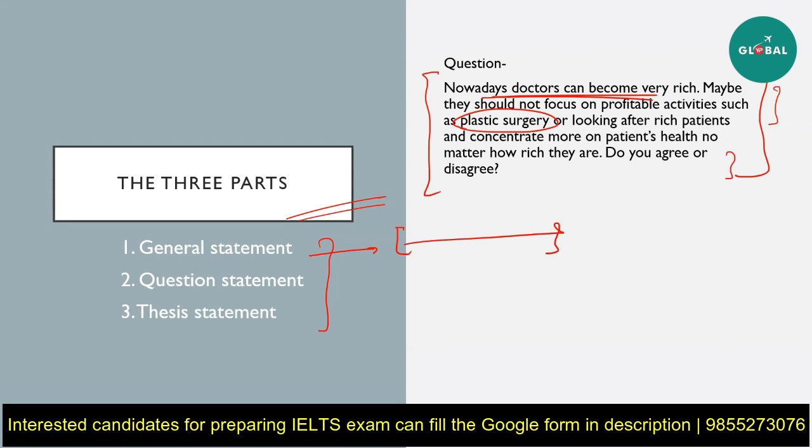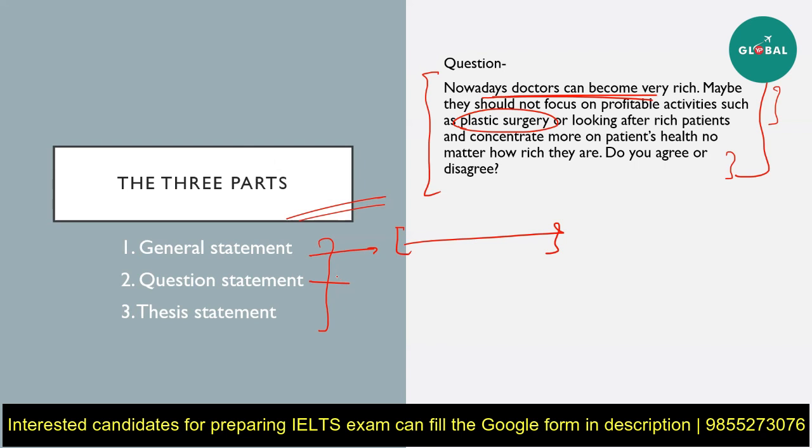Lucrative means, sorry, it means profitable actually. Okay, that is just your general statement, something that talks about the crux of the matter. And you can always use words like nowadays, in the current era, in the modern era, in the current days, anything like that. And just say that this is this or this is that. Okay, that's the very first sentence. This is your opening statement.